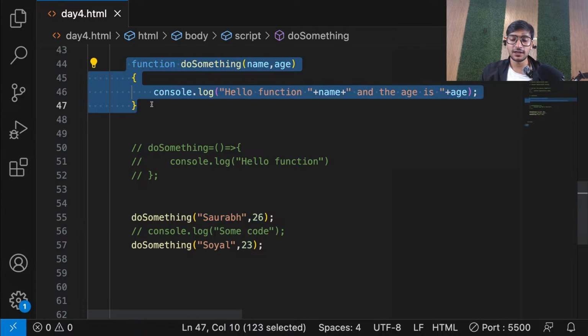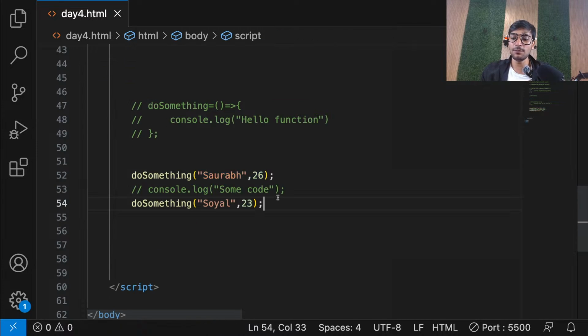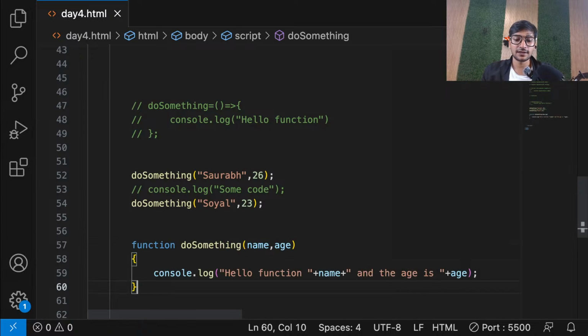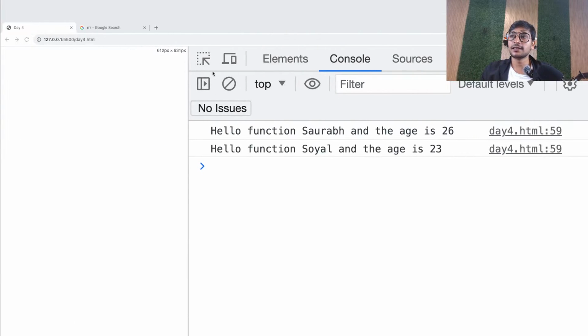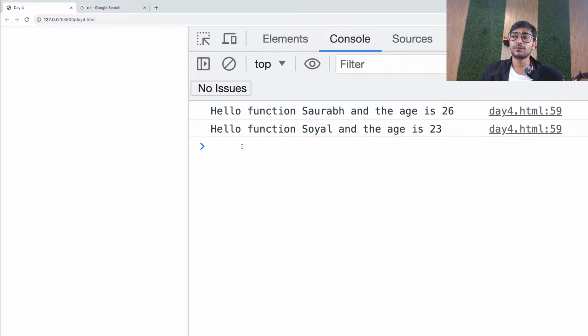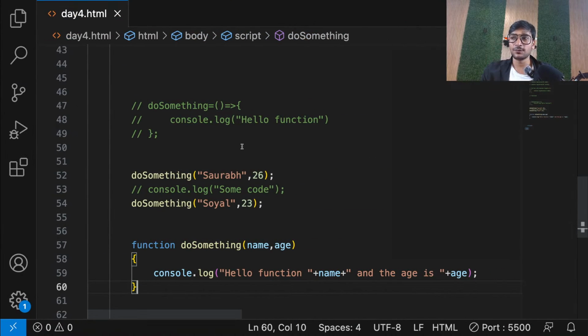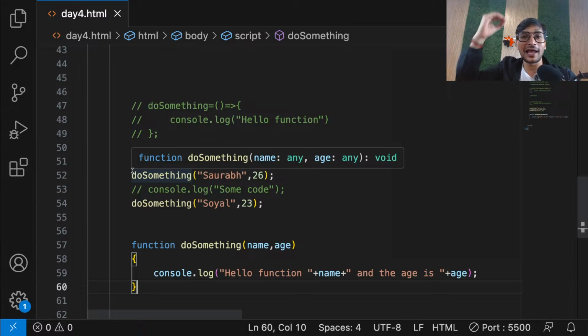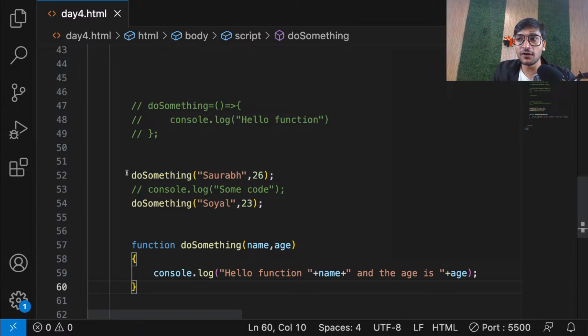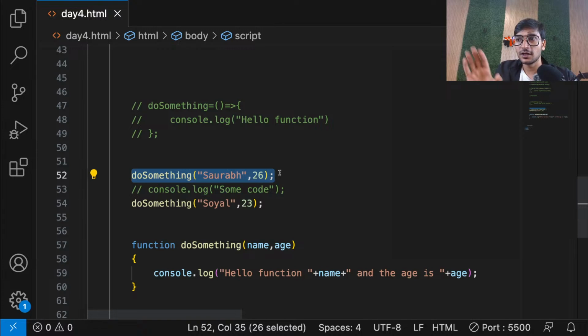In JavaScript, even if you create your function below like this, you'll still see that your functions are getting called. So according to the base logic, if the JavaScript compiler starts executing code line by line from top, it will first reach here, correct? But the compiler right now doesn't know what is do something.